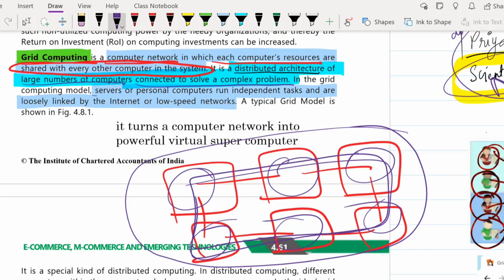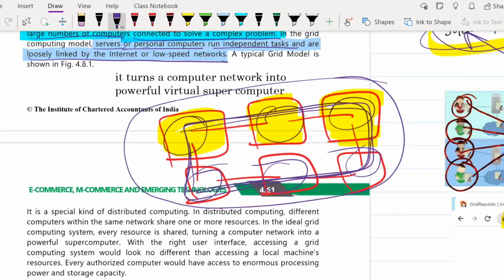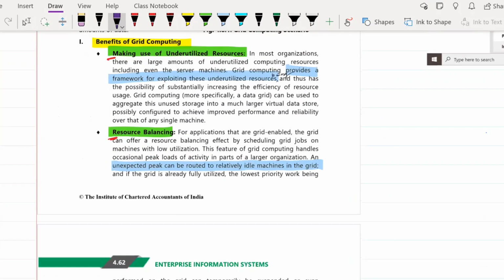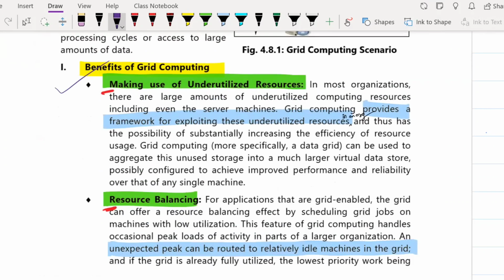What they tell you next is that servers or personal computers run independent tasks. So these are actually independent devices only. These perform independent tasks also, but they are also linked by internet or low speed networks, and this can also be regarded as individual laptops. And secondly, for the purpose of grid computing, they are also linked to each other through a network. Okay, yes. Next, they are talking about the benefits of grid computing.